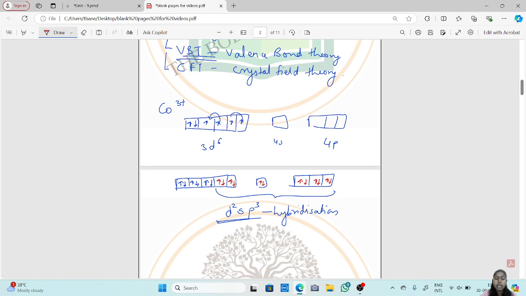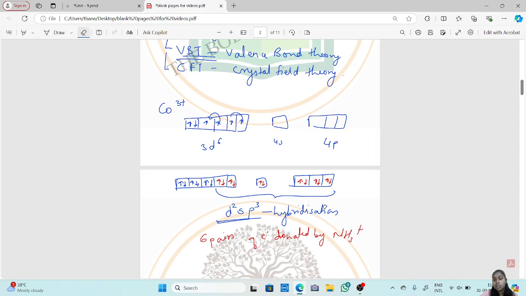These 6 pairs of electrons are donated by the NH3 molecules, which are the ligands.